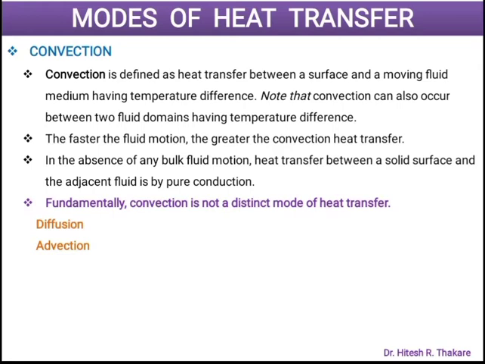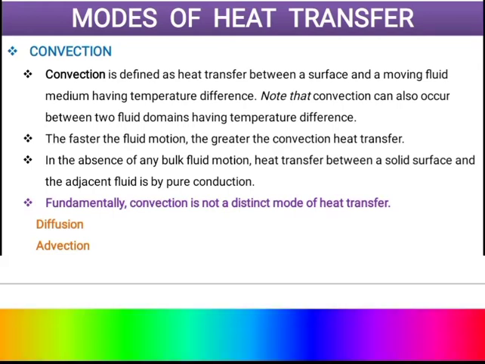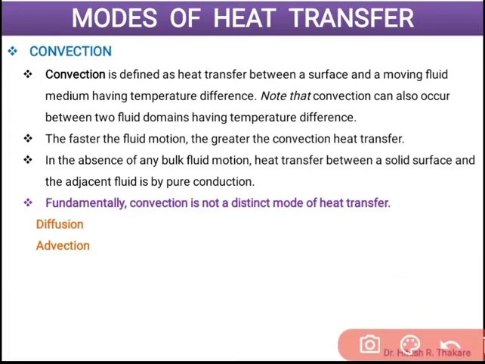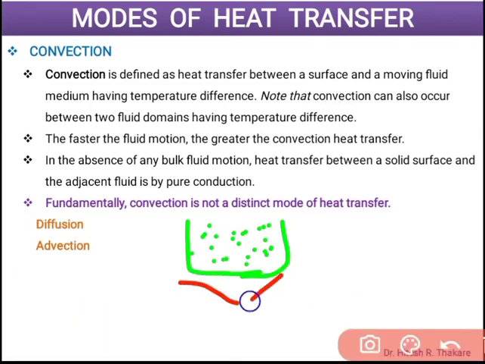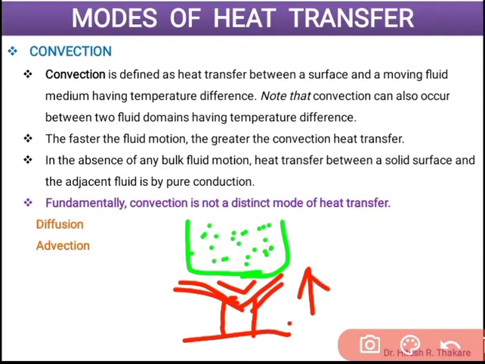Let us understand the combination of these two mechanisms with the help of a simple water heating problem. Let us consider a vessel in which water has been kept. Now, this vessel will be supplied with some heat energy from the bottom. It is kept on a burner, let us say. So, obviously, heat is flowing in this direction. Okay, now let us understand the migration of heat in a step by step approach.